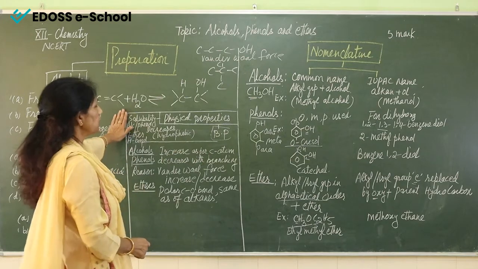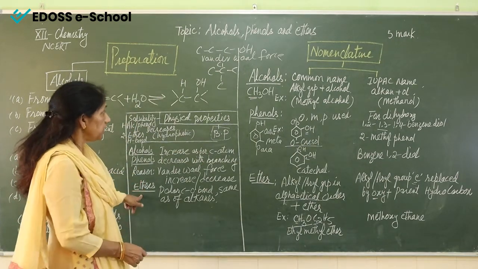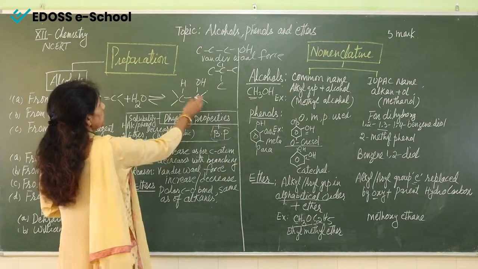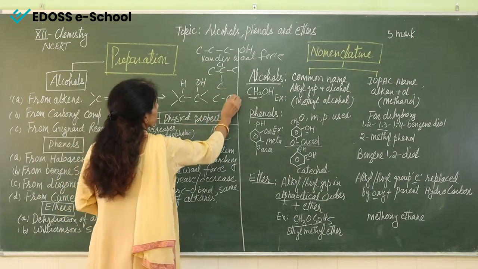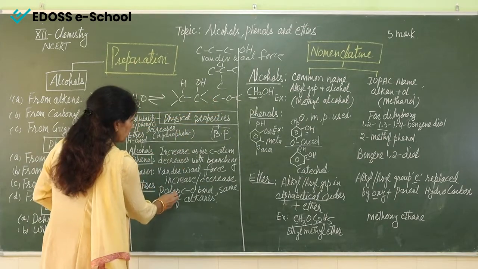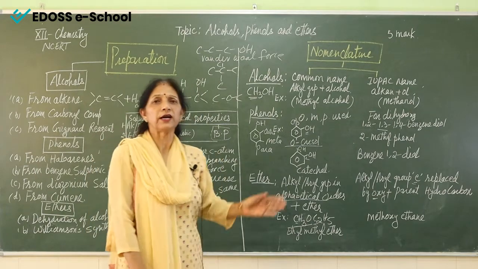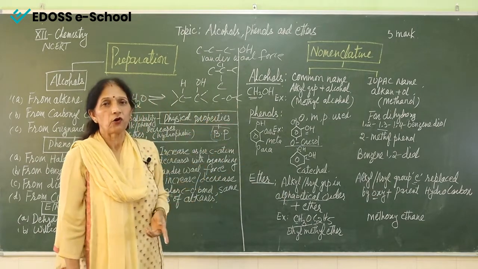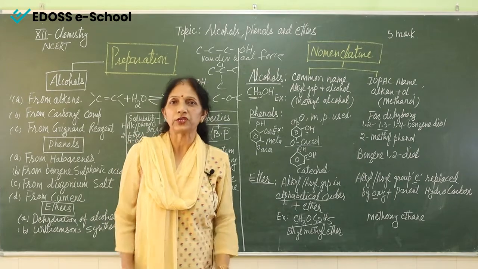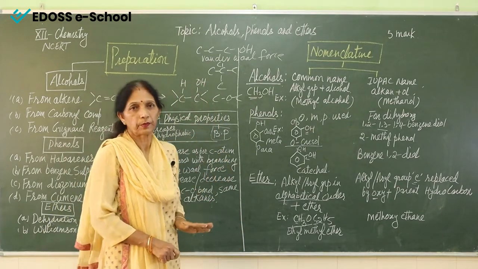Now the second thing is solubility. Now see for ether also. So what is happening? In ethers we have, this is ether we can say. In ether, this C-O bond is polar in nature. So what is happening? There is no difference between the boiling point of alkanes or of ethers. It is almost the same. If the molecular mass is the same, boiling points remain the same.